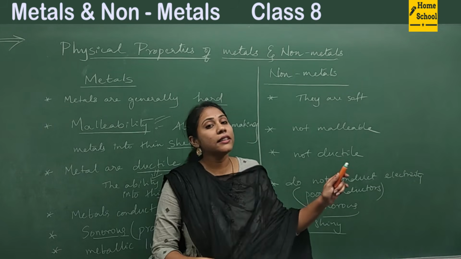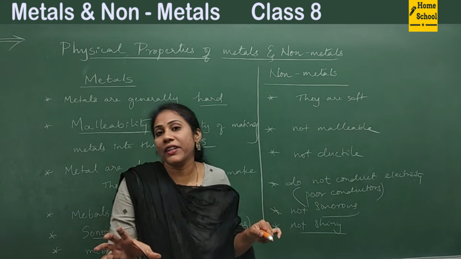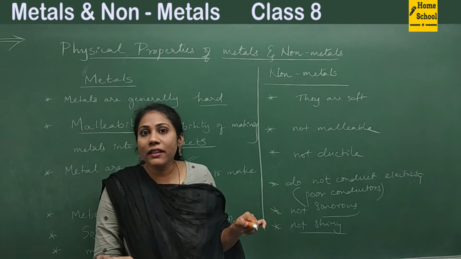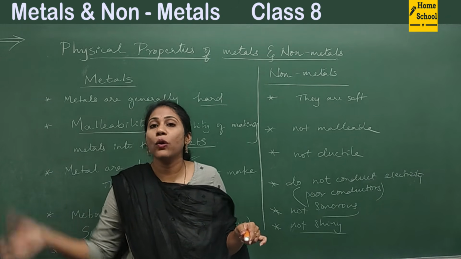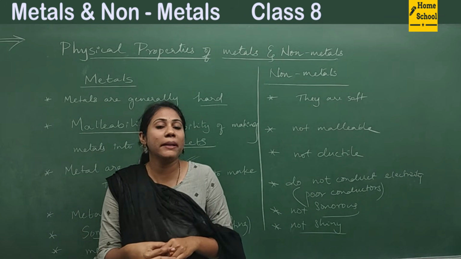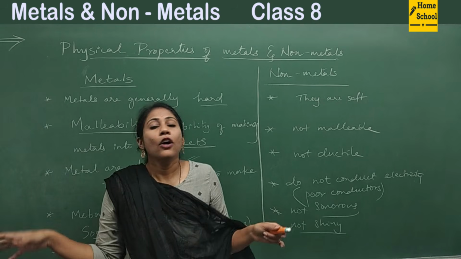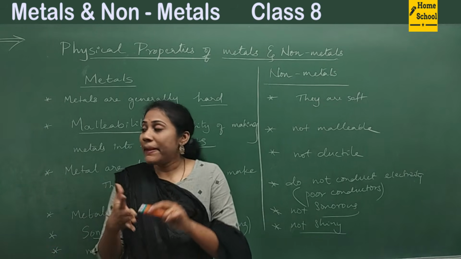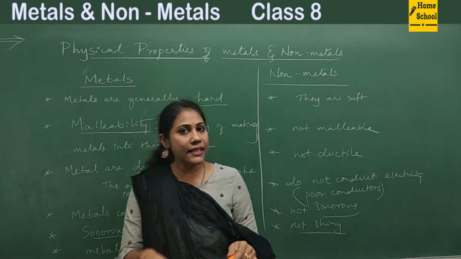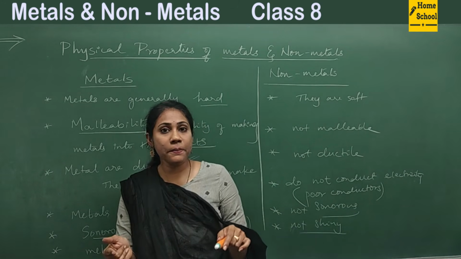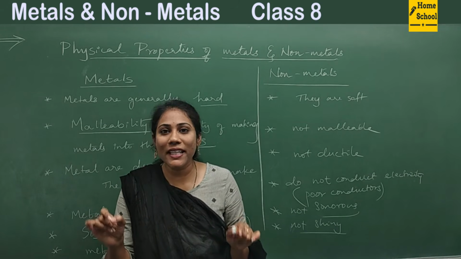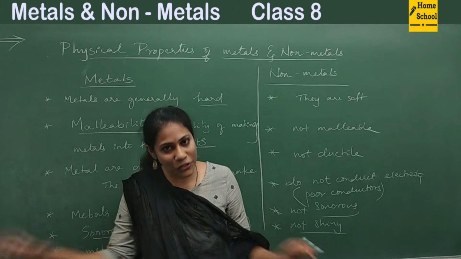Both react very differently with other elements. When you look at the chemical reactions, you will identify the speciality of metals and of non-metals. Based on these physical characteristics, to some extent you can decide, but there are many exceptions. So we will have to learn their chemical properties or chemical reactions also.